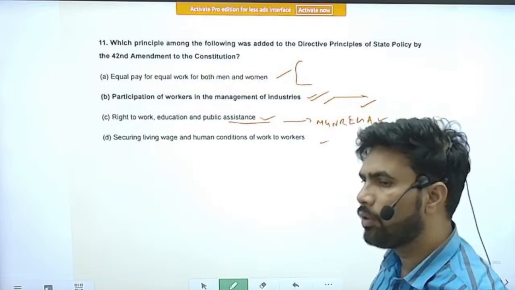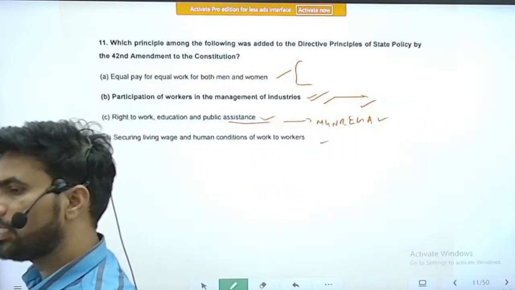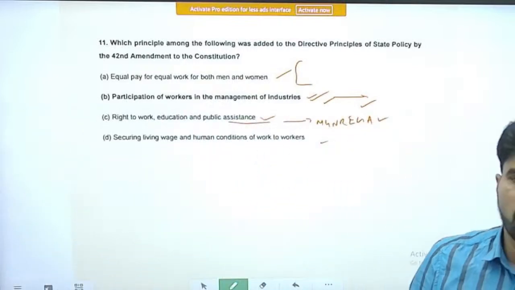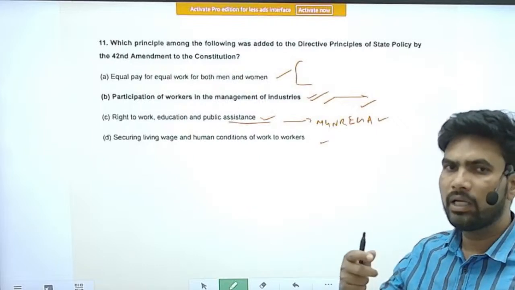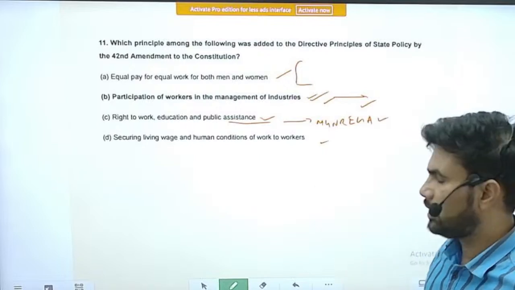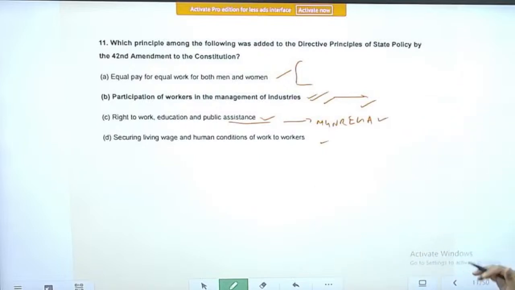With this we have provided work as a right. Before that, work was just given by the government. It did not have the characteristic feature of a right.